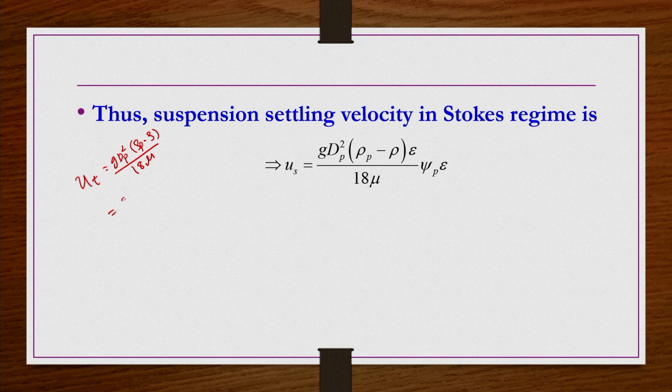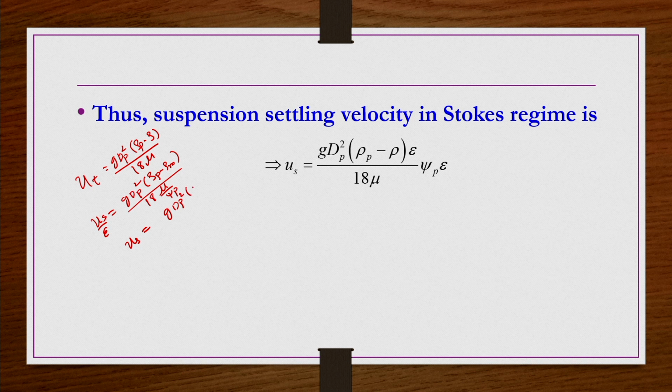Here g dp square we keep as it is, rho p minus rho we replace by rho p minus rho m, and 18 mu is replaced by 18 mu by psi p, and then this u has to be divided by epsilon.